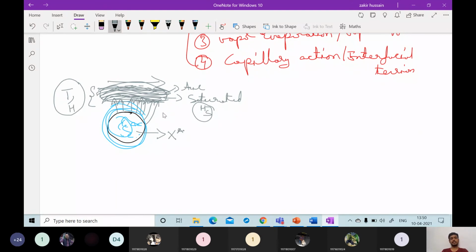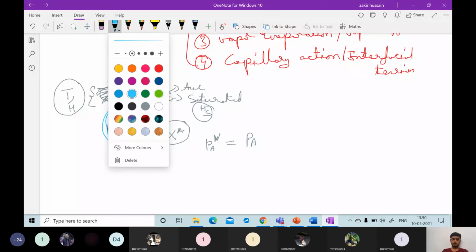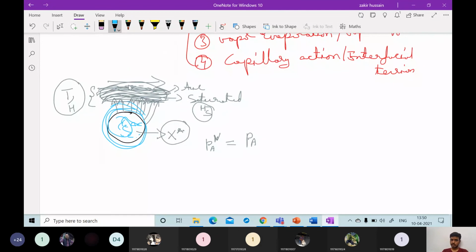Under such a condition, the vapor pressure of water at X star is equal to the partial pressure of the vapor in the surrounding air. When water vapor is transferred to the surrounding air due to vapor pressure, it is called partial pressure.